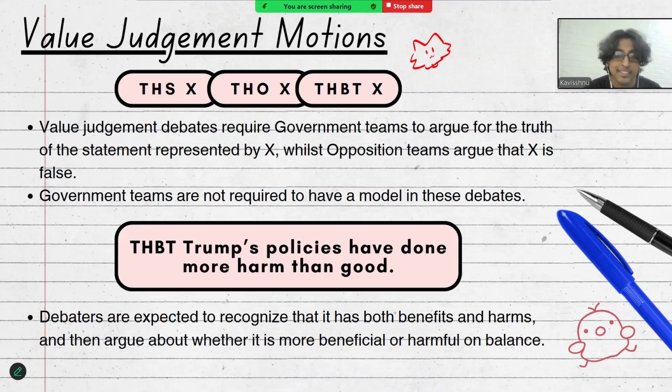So, in the motion, this House believes that Trump's policies have done more harm than good. Debaters are expected to recognize that Trump's policies have some benefits and some harms, and then argue on balance whether his policies are more beneficial, which is the government team's burden, therefore proving the truth of the statement, or whether or not his policies are more harmful than they are beneficial. So proving that the statement itself is false and fulfilling the opposition team's burden.